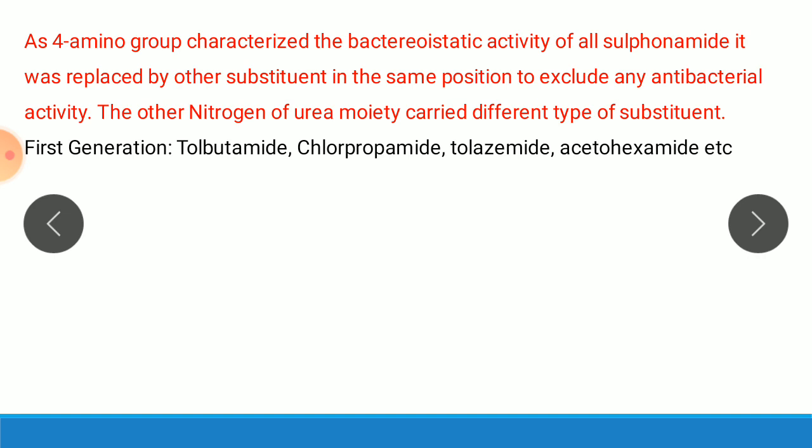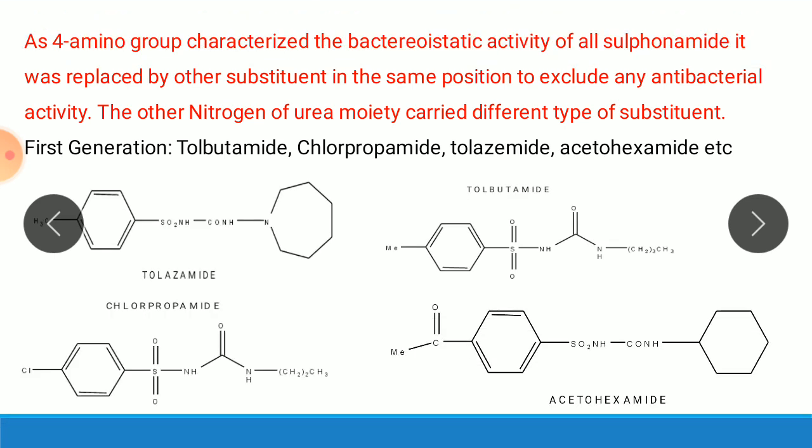So the sulfonylureas are divided into two types, first generation and second generation. In case of first generation, examples are tolbutamide, chlorpropamide, tolazamide, acetohexamide. So these are the structures of first generation sulfonylurea derivatives. These are the important drugs: tolazamide, chlorpropamide, tolbutamide, acetohexamide.